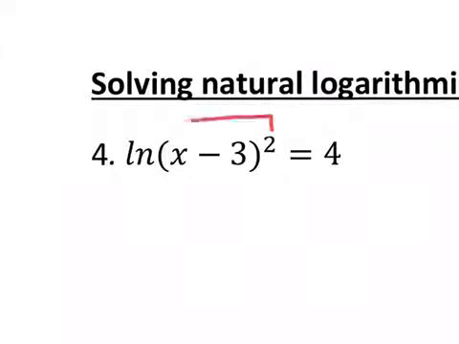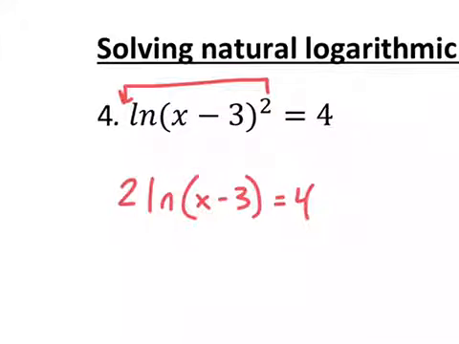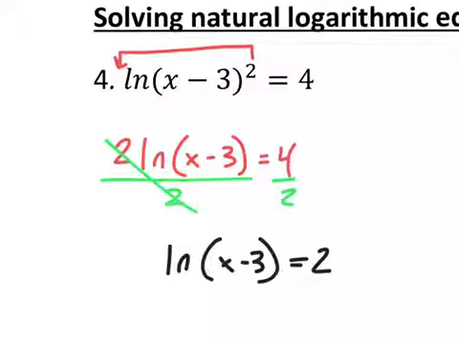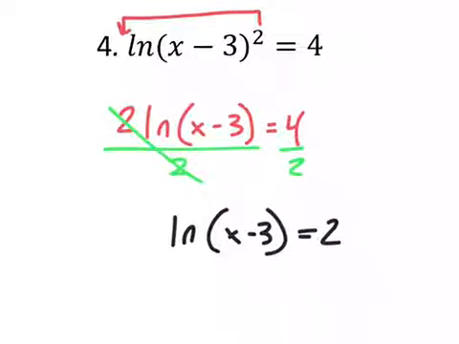However, it's going to be more advantageous to go ahead and kind of reverse that property, put the 2 out in front. What that's going to allow me to do is deal with that square, but in a much more manageable fashion. Because if it's out front, I can divide both sides by 2. And that would be easier than doing the loop and swoop from the original standpoint, having to square that out, because then it would turn into a quadratic. We'd have to factor or use the quadratic formula, which we'd get the same answer. One of them could have been extraneous. But by using that property, it saves us some time, putting that 2 out in front, and then we can get rid of it with division.